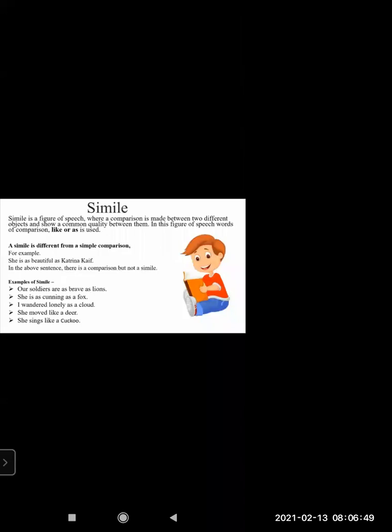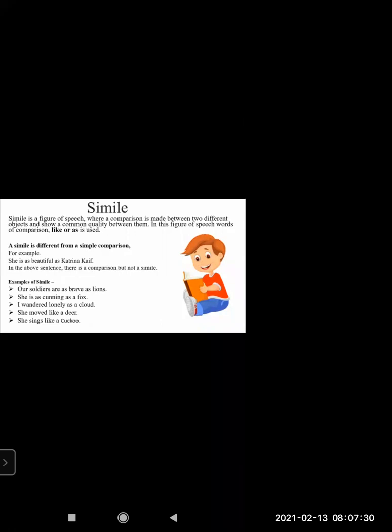A simile is different from simple comparison. I have put up one example which is different from the others: she is as beautiful as Katrina Kaif. In the above sentence there is comparison, but it's not a simile. Let's see what a simile is. If I read the simile examples, you will come to know how it is different. Our soldiers are as brave as lions. She's cunning as a fox. I wandered lonely as a cloud. She moved like a deer. She sings like a cuckoo.